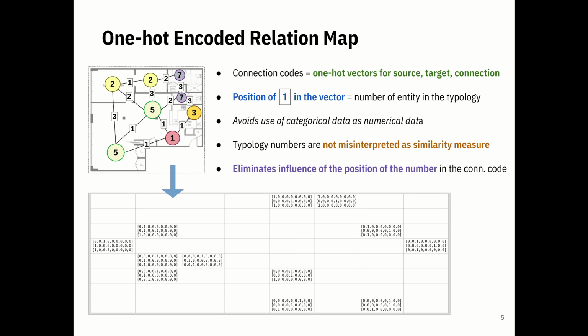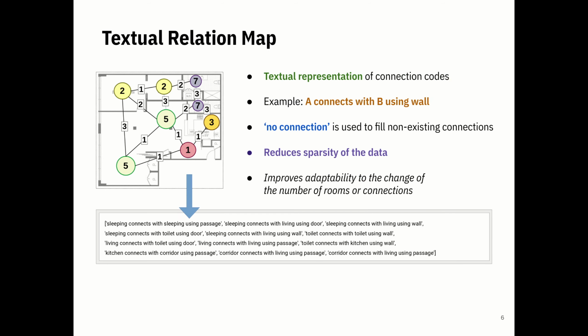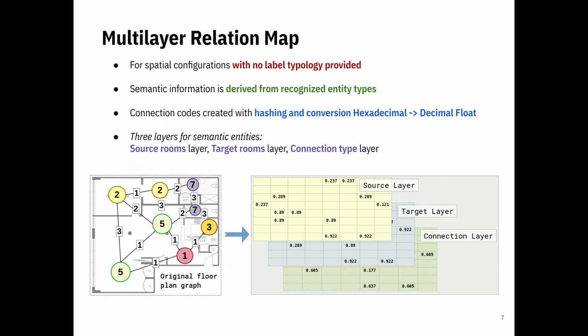In our previous research, we introduced three different types of the relation map. First one is the one-hot encoded relation map, which uses the one-hot vectors for representation of the semantic information found in the spatial configuration graph. The next one is the textual relation map, which uses the textual representation of the relevant semantic information. And the last one is a multi-layer relation map, which uses three layers for source, target, and connection separately in order to represent the semantics found in the graph.